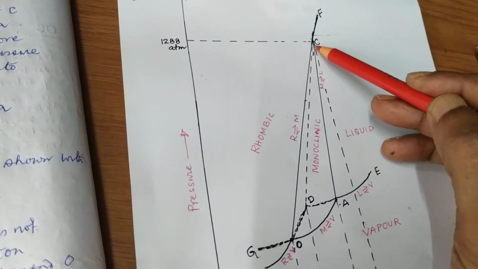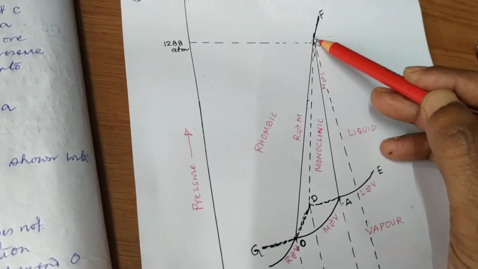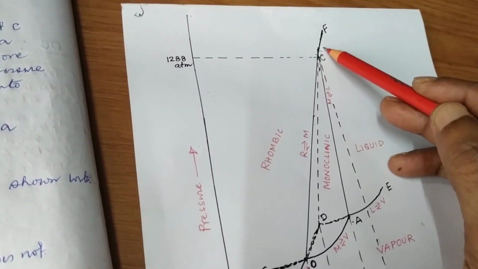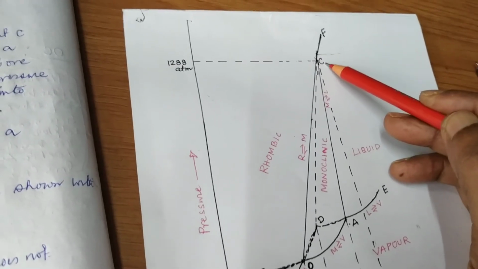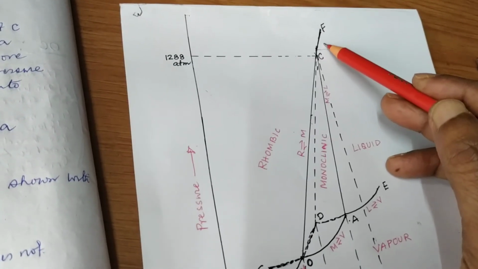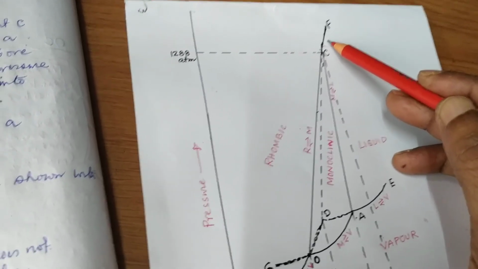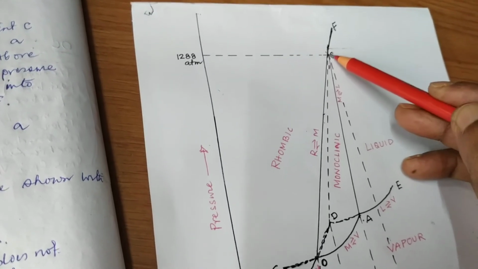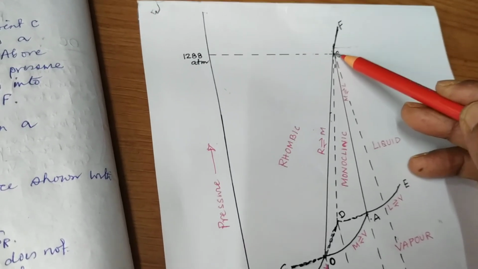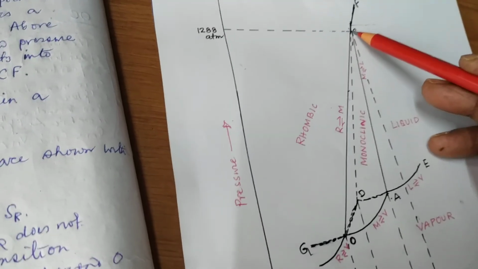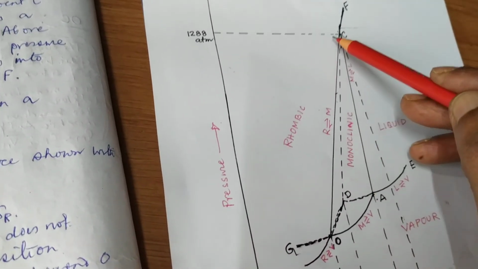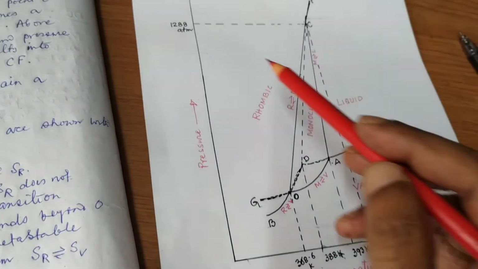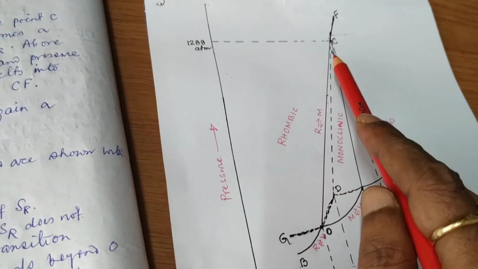You can see that this curve passes through the point C, and beyond this point it becomes the stable melting point curve of SR. At this point C, the temperature is 424 Kelvin and the pressure is 1288 atmosphere.